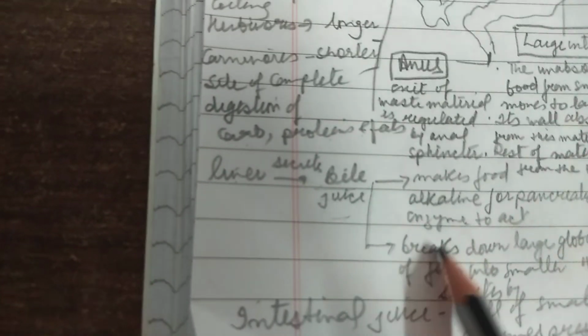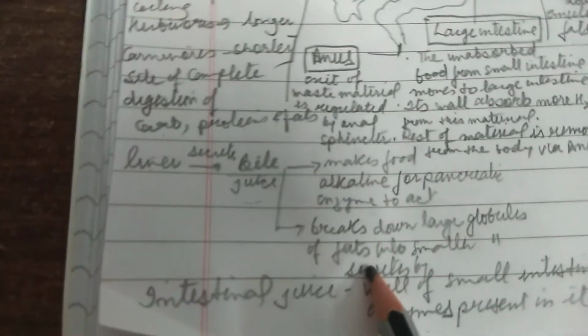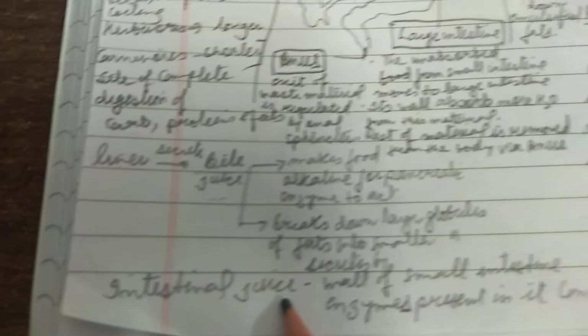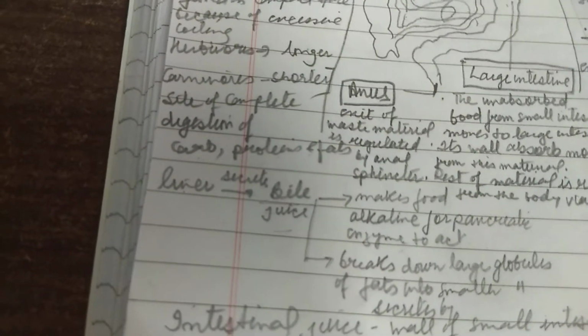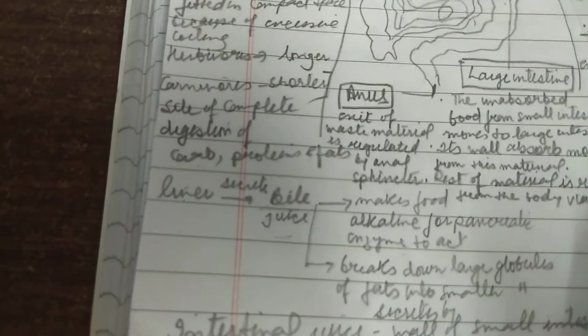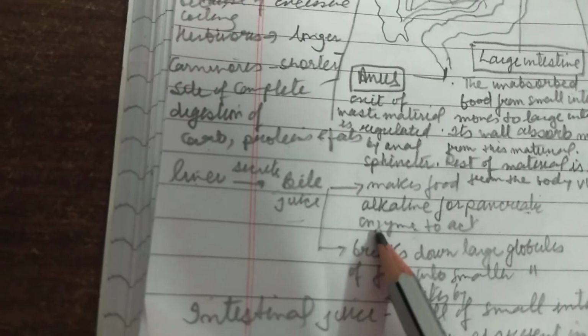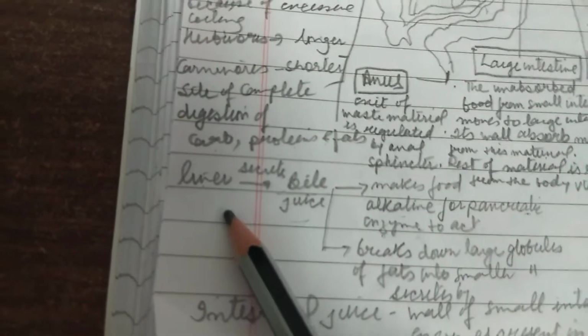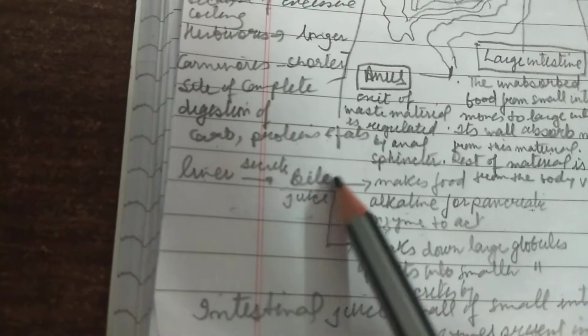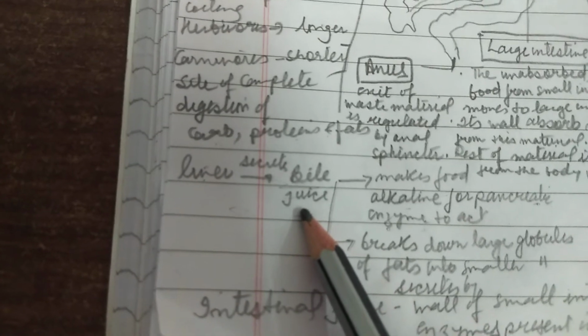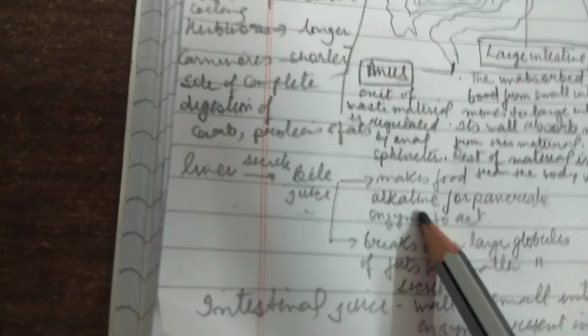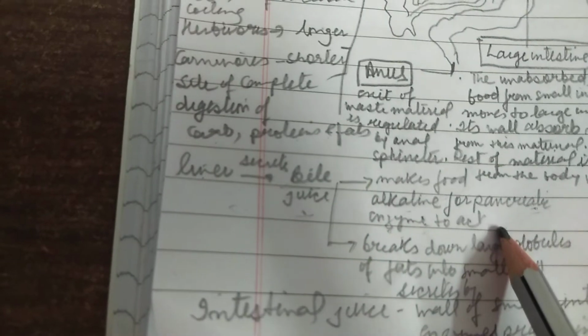But the enzymes released by the pancreas need an alkaline medium. So pancreas releases enzymes which need an alkaline medium. And who makes this medium alkaline is the liver. The secretion from the liver, that is bile juice. So the bile juice makes food alkaline for pancreatic enzymes to act.